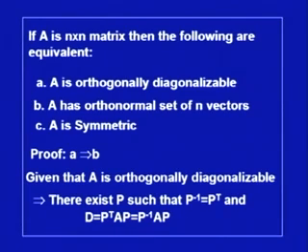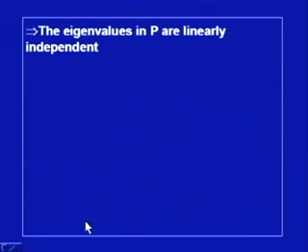From here one can notice that a matrix A being orthogonally diagonalizable means that matrix A is diagonalizable, because we can express P inverse A P as D, and that means the eigenvectors in P are linearly independent, because the matrix A is diagonalizable.